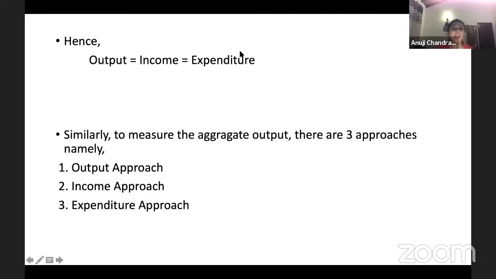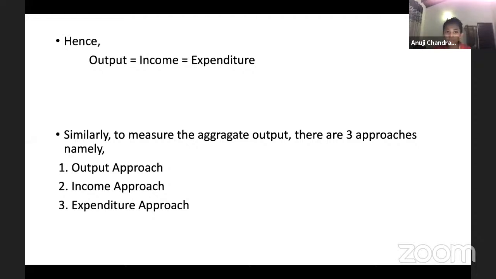So hence we can say output is equal to the income, which is equal to the expenditure. So there are three methods to calculate the aggregate output, or you can say GDP, GNP. What is the total output? What is the total goods and services that is produced in Sri Lanka in 2020? You can calculate it by adding all the output that is produced by each firm, or the income that is received by each firm, or the expenditure that had to be incurred by every single citizen.